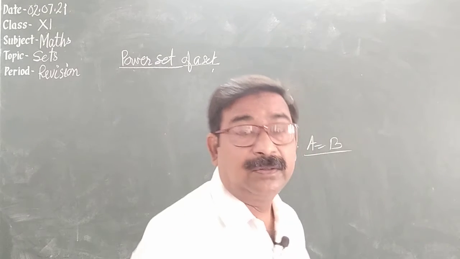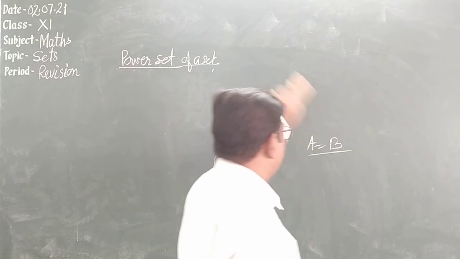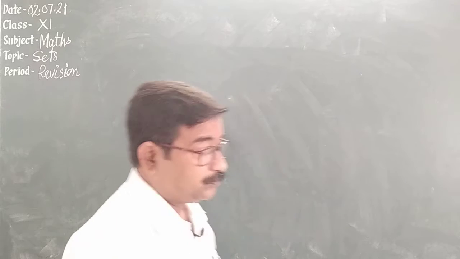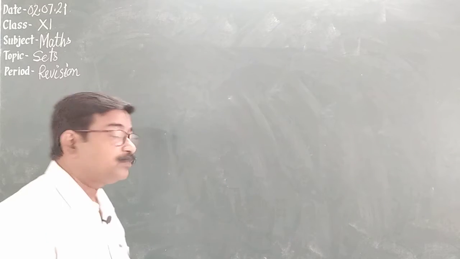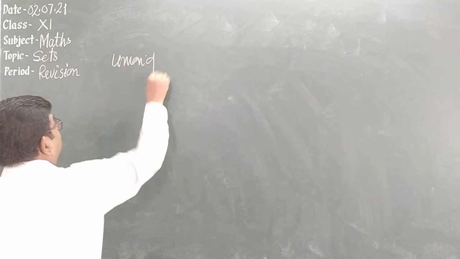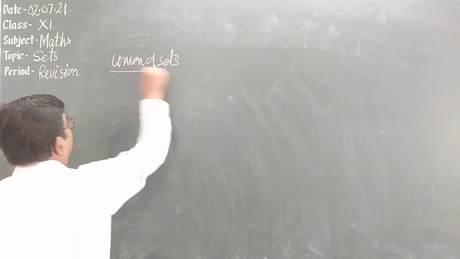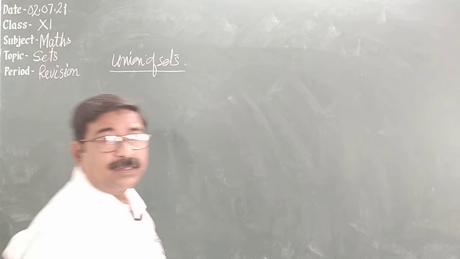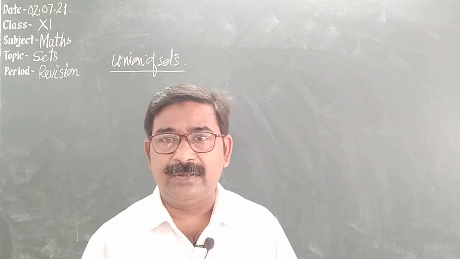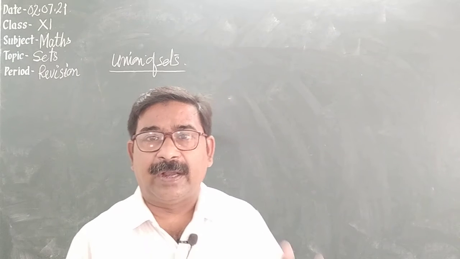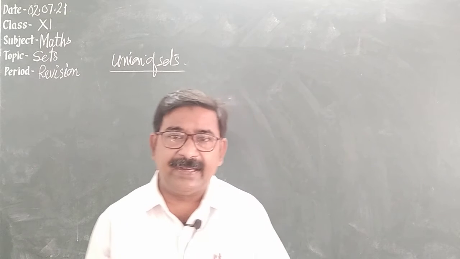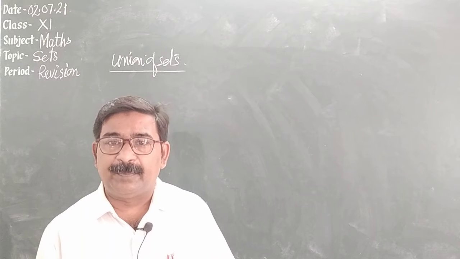Now we are coming to see the operations on sets, different operations. We have union of sets. As the word says, to unite the sets, means we have to combine all the elements of two or more sets, provided the elements must not be repeated.